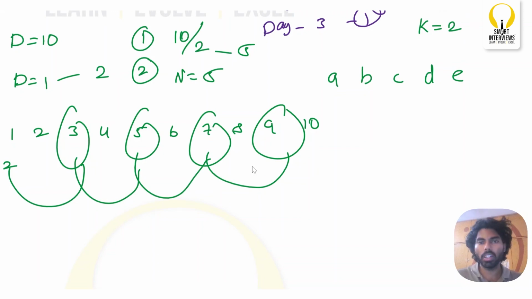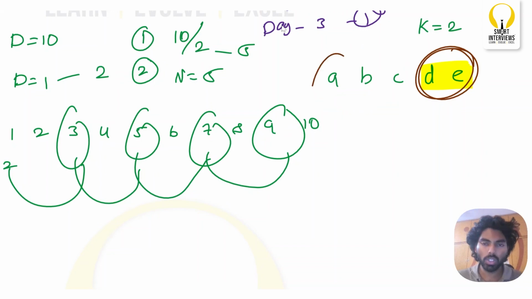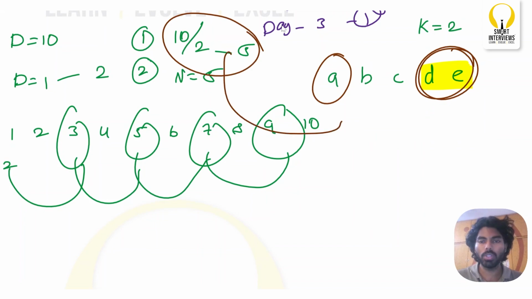What I will do is simply lock in the last 2 flowers, which means I will not pluck these 2 flowers at any cost. Whatever plucking has to be done has to be done by the first 3 flowers only. So if you pluck this, by the time you reach here, this flower should have regrown, right? So your answer, which is this one, should be used for the first 3 days only.